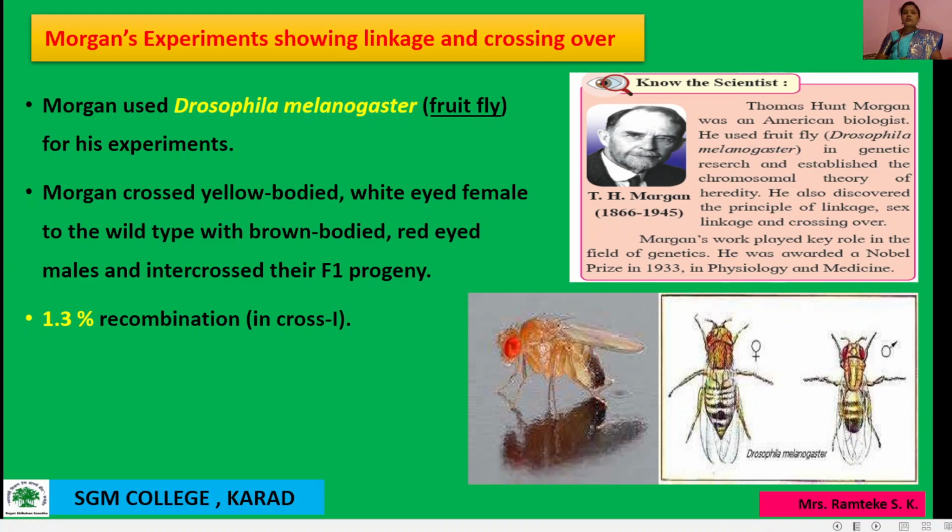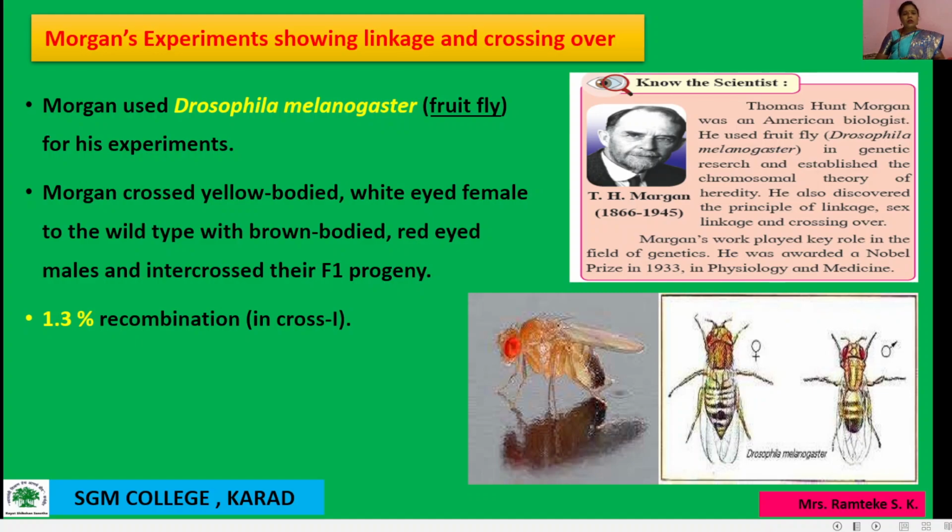The crosses were similar to dihybrid crosses carried out by Mendel in pea. The way Mendel performed his experiments, Morgan also performed. For example, Morgan and his group crossed yellow-bodied flies, taking a Drosophila female and male.